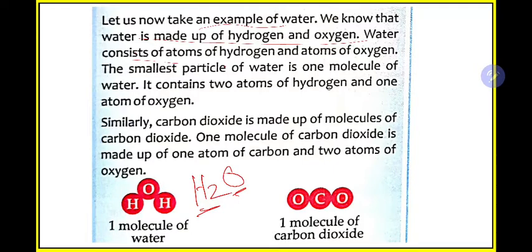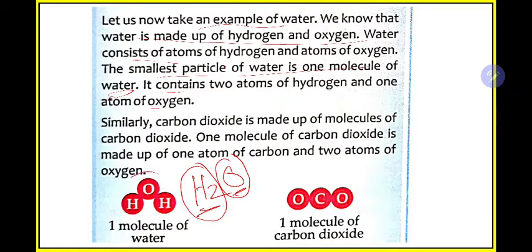How is water made? It is made using two hydrogen atoms and one oxygen atom. This is one molecule of water. Several H2O molecules coming together form water.